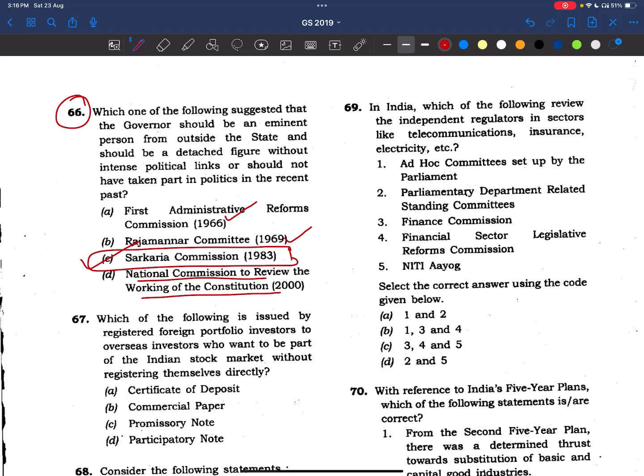And also see here, we are reading about center-state relations. So there are many other committees as well, Punchhi Commission. Okay, even those things also we have to read. Major recommendations. It is there in the Lakshmikant.